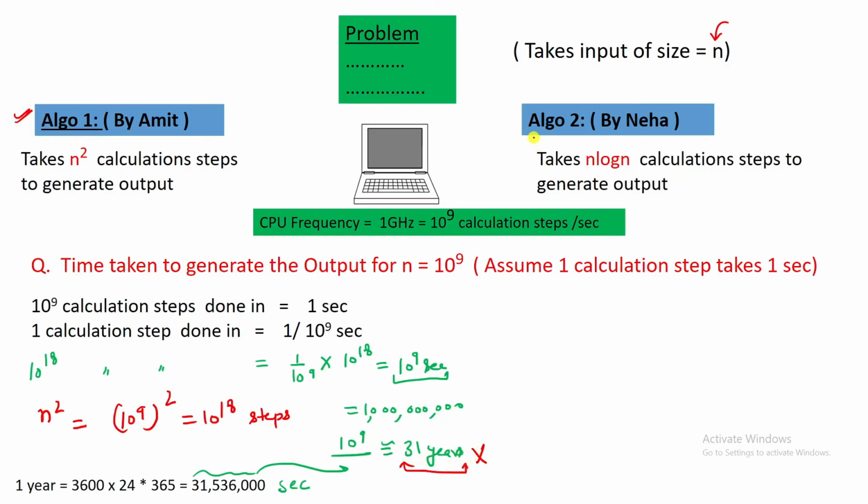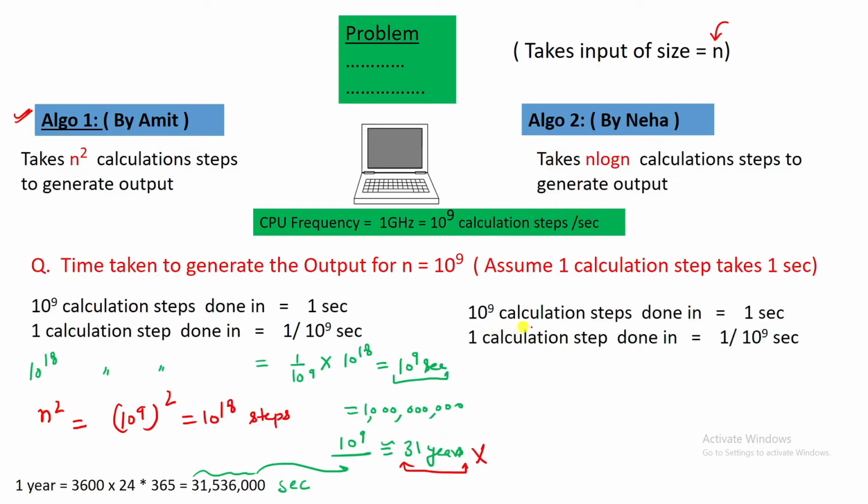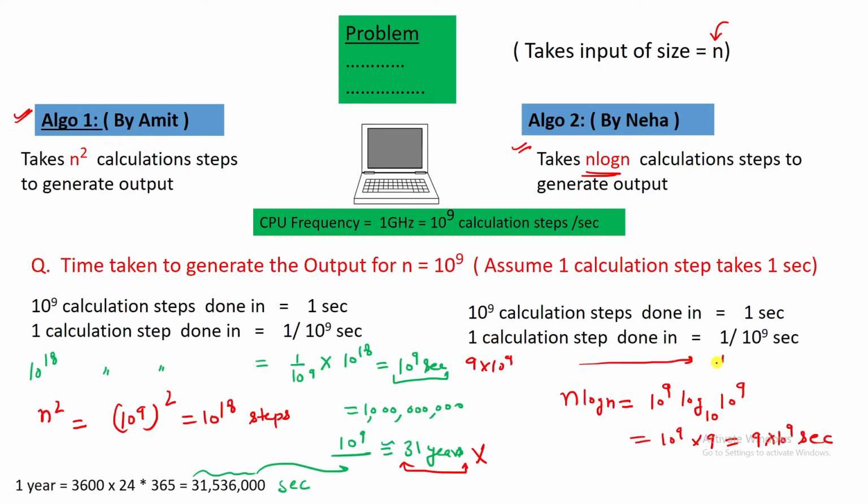Now let's compute the time taken by algorithm 2. Again, 10 power 9 calculations are done in 1 second by this CPU, so 1 will be done in this time. How many steps are being taken by algo 2? n log n, where n is 10 power 9. We put the values and let's take base 10 to make our calculation simpler. So this will be 10 power 9, and log 10 is actually 1, so 9 into 10 power 9 steps, right? So basically, 10 power 9 calculation steps are done in 1 upon 10 power 9 into this value.